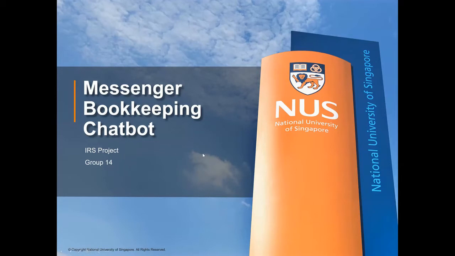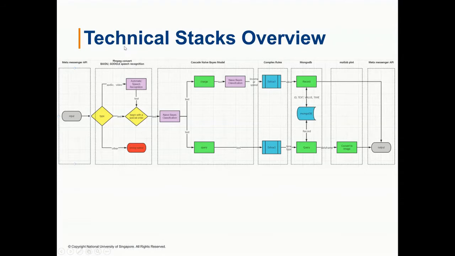Okay, first up, let's see the overview of the whole technical stack. Besides input and output, we have three main parts. Input unification, to convert input in both audio and text formats into text only. Next is the naive Bayesian classifier, to classify whether the text command is taking or extracting the records of bookkeeping. And then is the output.